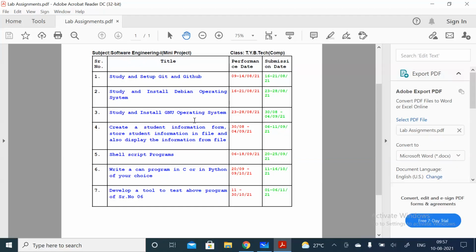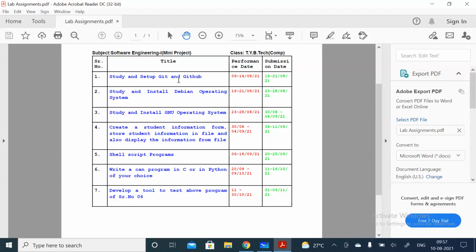Only in the first assignment you need to create one repository on GitHub, and you can use Git to access that. Either you can use Git or GitHub Desktop is also there. Using that you can access that remote repository, right? So in this week you just study this, and also create one folder and upload that folder on the remote repository, and also upload some files so that you can understand what it is.